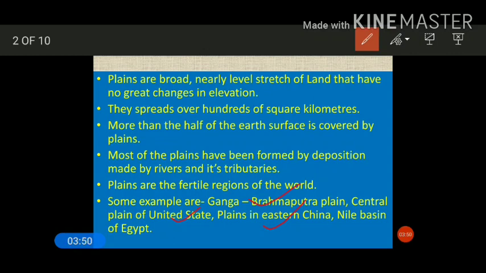And lastly, the Nile basin formed by the river Nile of Egypt. These are some of the important plains in the world. There are more examples of the great plains in the world, and these are more important.